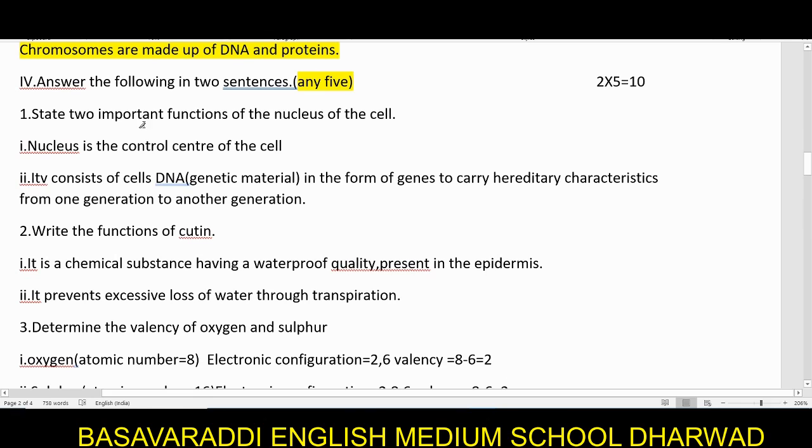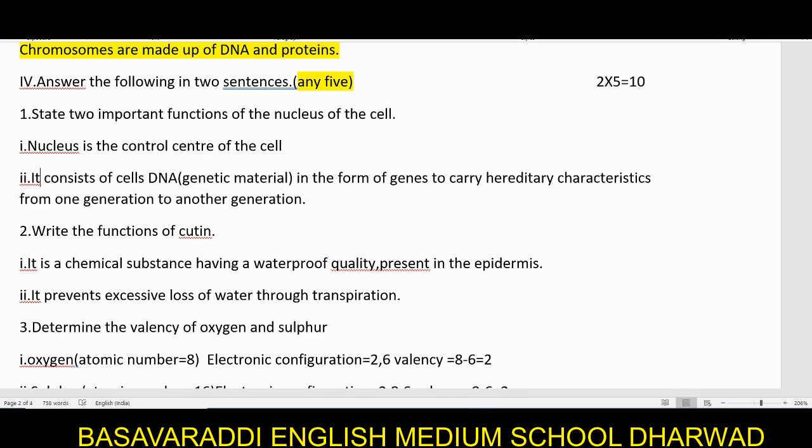State 2 important functions of the nucleus of the cell. First, the nucleus is the control center of the cell.